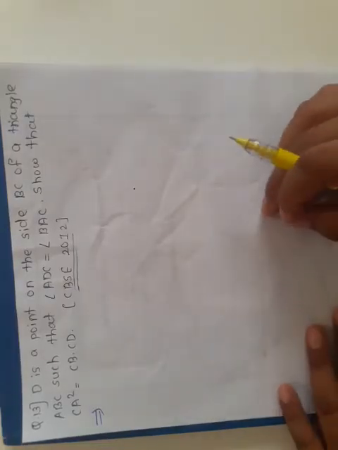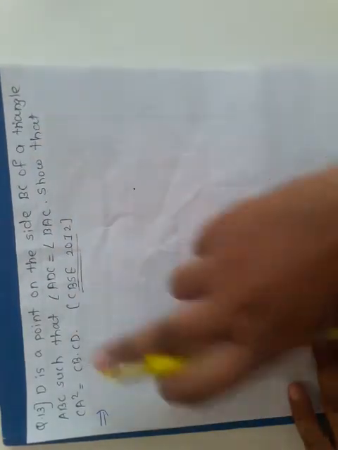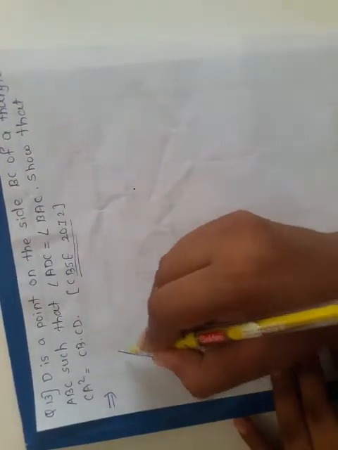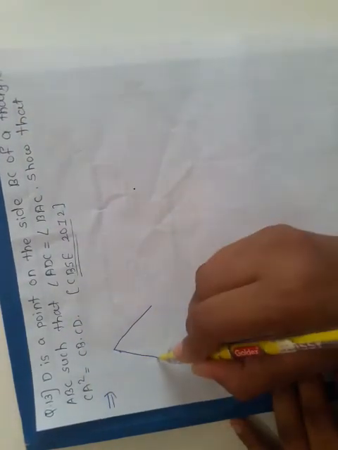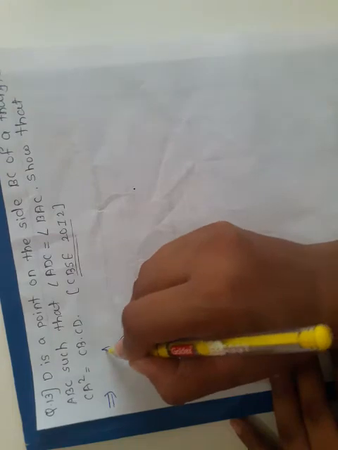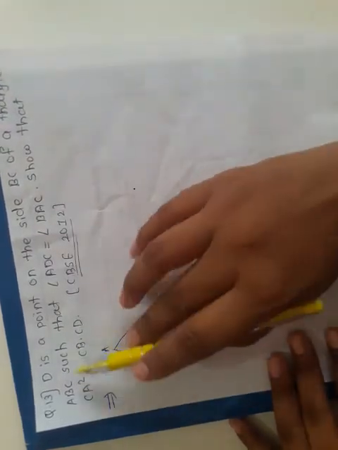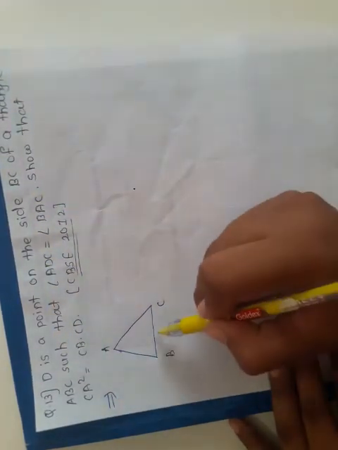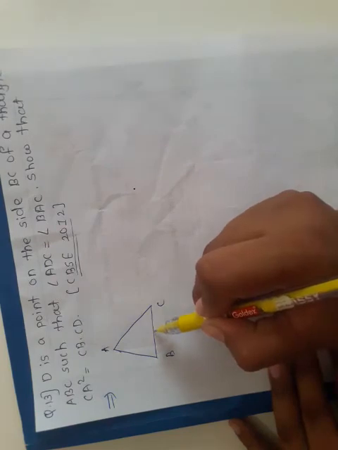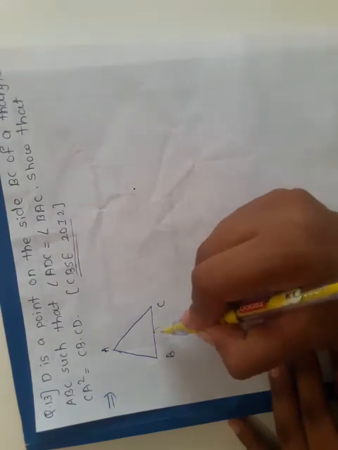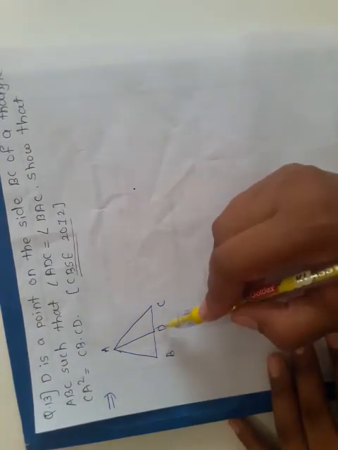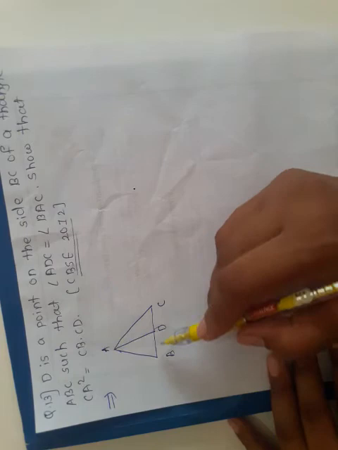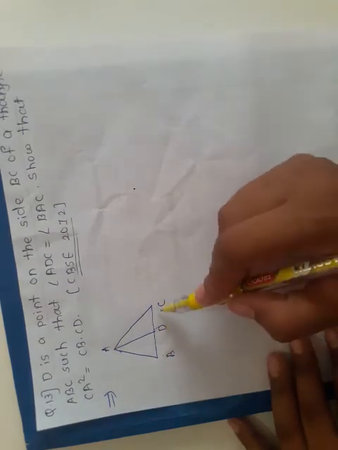Now come to our next question, question number 13. D is a point on the side BC of a triangle ABC. Triangle ABC is given to us again. The figure is not given, so first draw the triangle ABC. This is our triangle A, B and C. Now D is a point on side BC, so point D is here. If we join AD, then we get this side AD, and point D is on side BC.